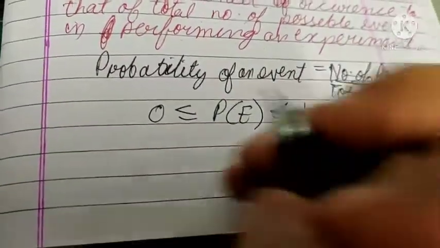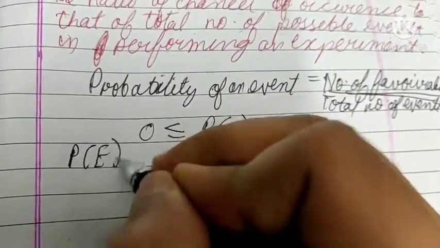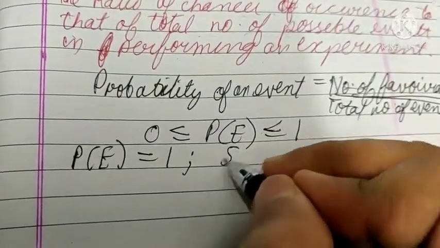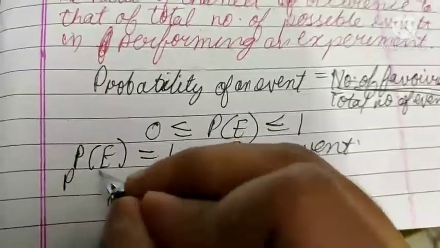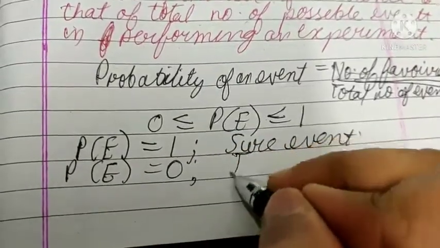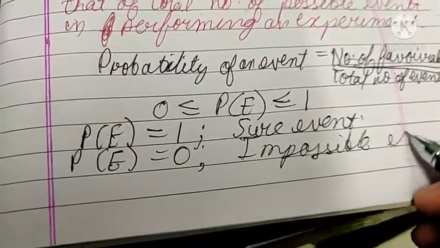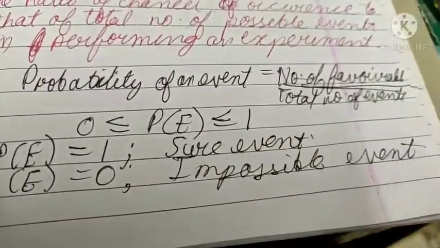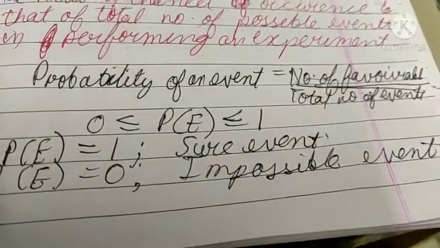And there is one more thing, that if probability of something is 1, this means it is a sure event. Or if probability of something is 0, it is an impossible event. Okay, the events that may occur, favorable events, lie under a category under the given condition of that question.